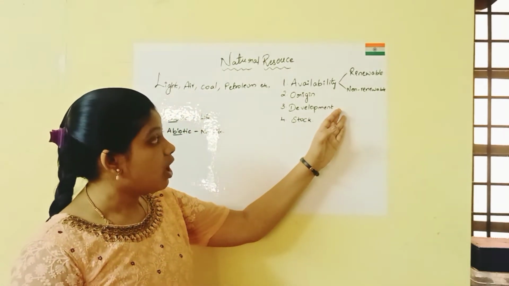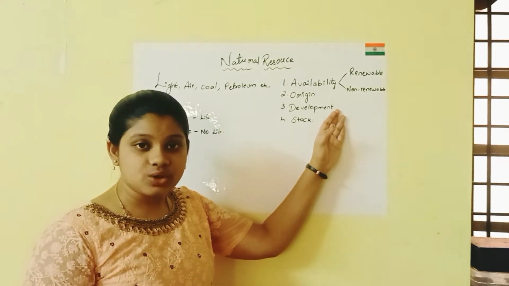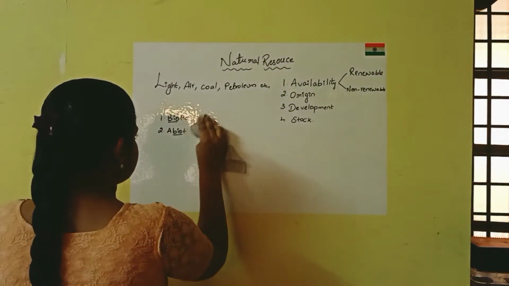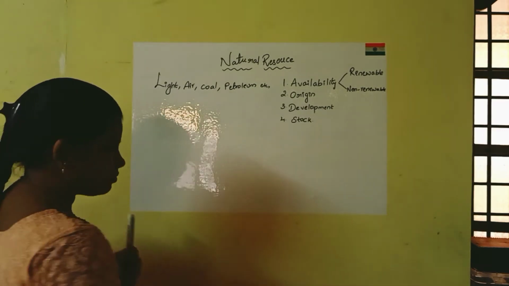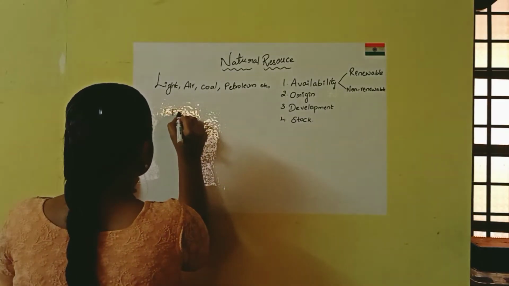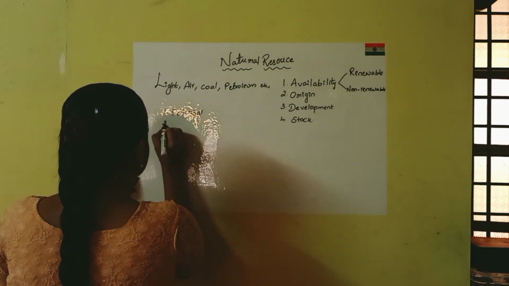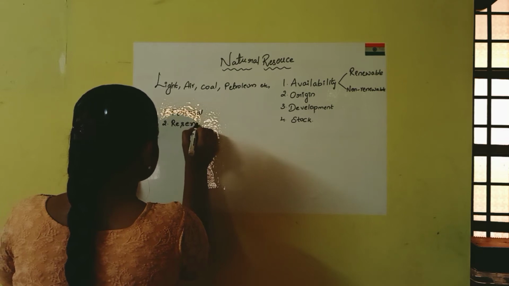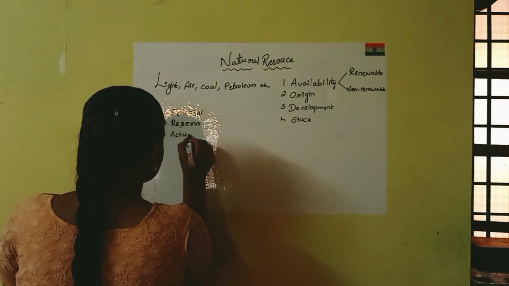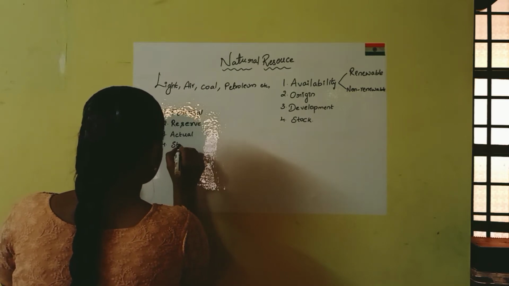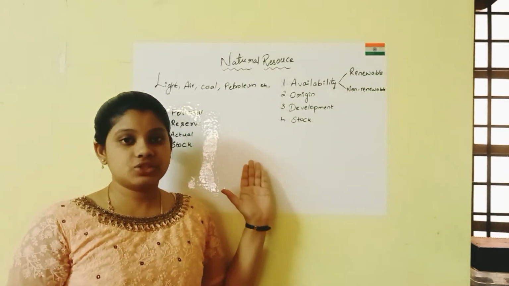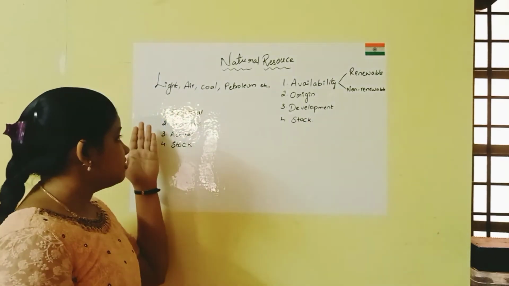And the third classification is on the basis of development. On the basis of development, they are classified as four classes of natural resources. The first one is potential.